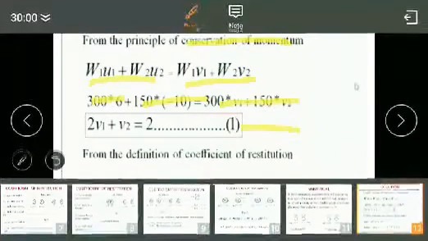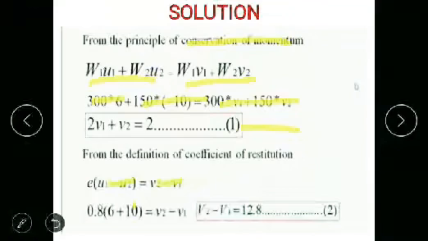We know the initial velocities of the two bodies, u1 and u2, which are 6 and 10 meters per second, and the coefficient of restitution is given in the question as 0.8. By substituting that, we get the second equation, v2 minus v1 equal to 12.8.